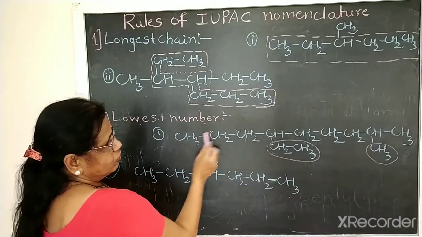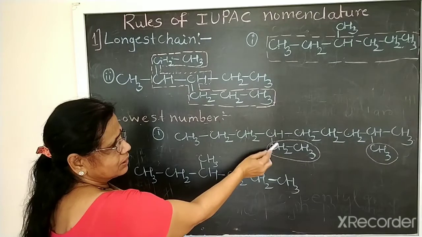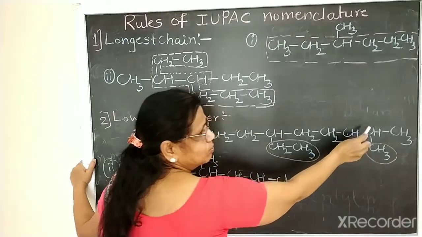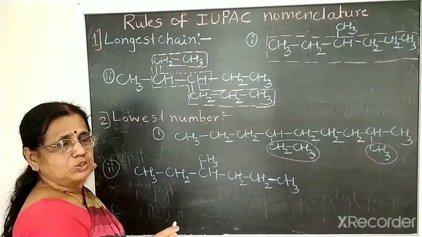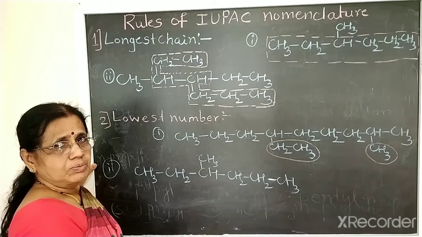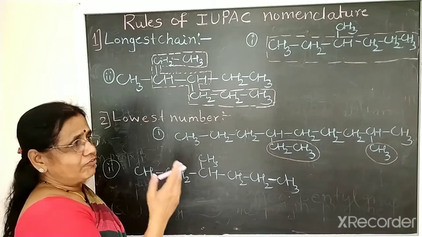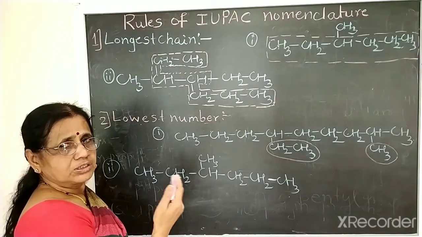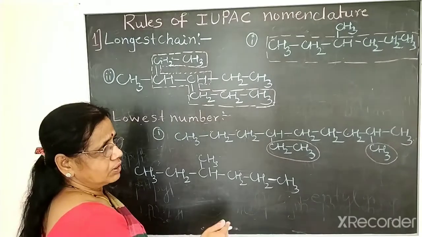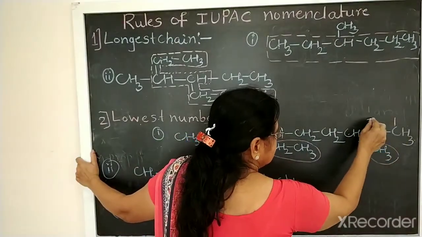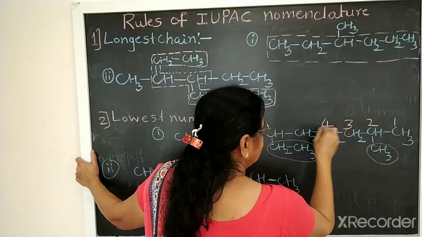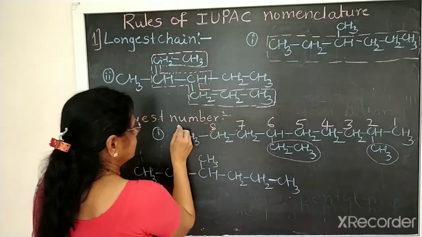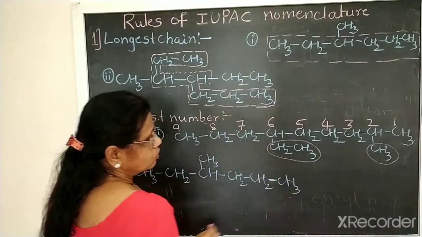Okay. Lowest number, this carbon gets the lowest number which contains the alkyl group. Here from this side, if you give the numbers, the carbon containing the alkyl group gets number 4. But here it gets number 2. So lowest number should be given to the carbon of the alkyl group. So how can we give the lowest number? If we number the carbon atoms from the side which is nearer to the branch, nearer to the substituent group. So I'll give the numbers here: 1, 2, 3, 4, 5, 6, 7, 8, that is 9. So how to give the name now?